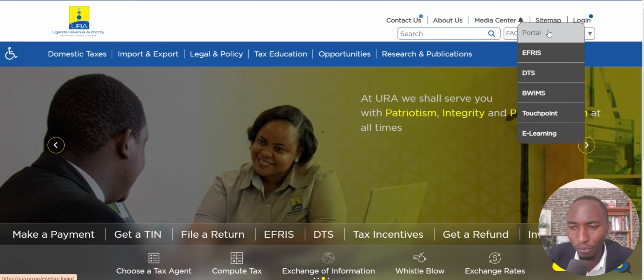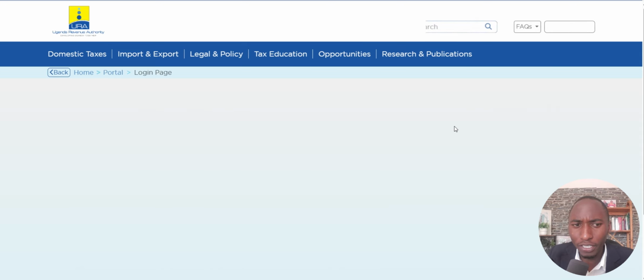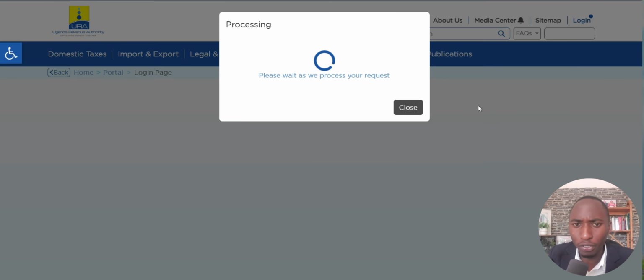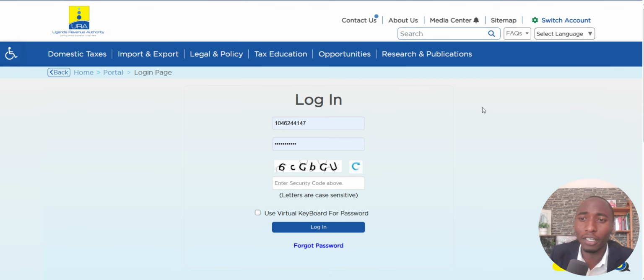You go to the portal, and now if you have not yet registered with URA to access your portal where you would transact or file everything to do with the taxes, you will have to come and log in or register. You register your company. You send your TIN number to URA staff.